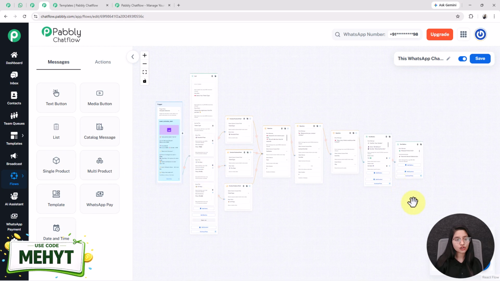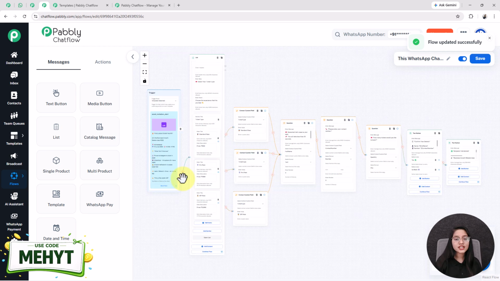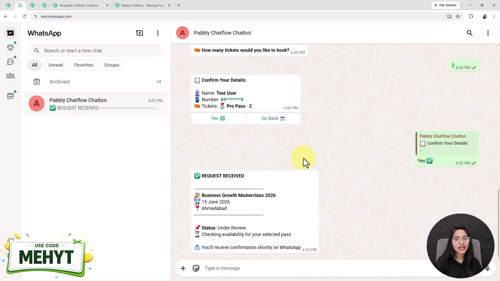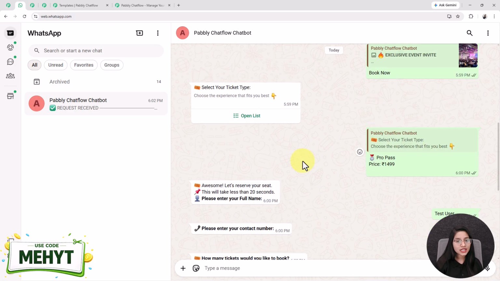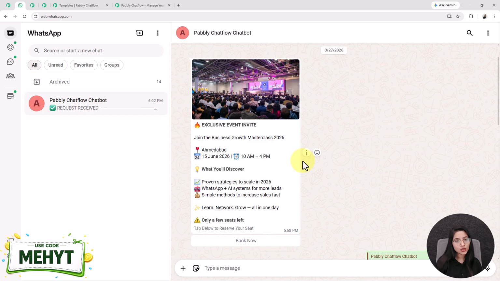After the completion of your flow, you have to click on this button so that your flow will be saved and updated. So this is how easily and simply you can create a chatbot flow inside Pabbly Chatflow. This bot will work in real time like this, booking event tickets 24/7 without you touching your phone.